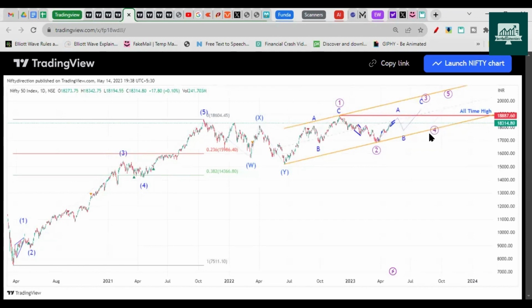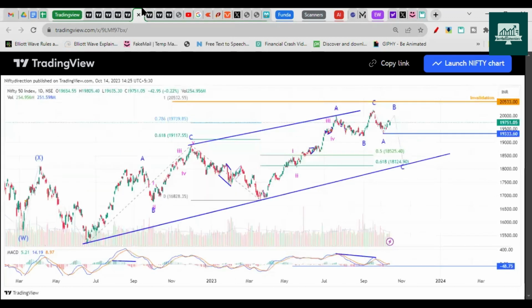So we could be in a fourth wave. That possibility is still open, and we could then make one more top with three waves up. Okay, so no need to worry here. There is no major decline coming in. This decline as well could be not more than 10%. So we should be good. That's what I think. And now let's check the next charts.